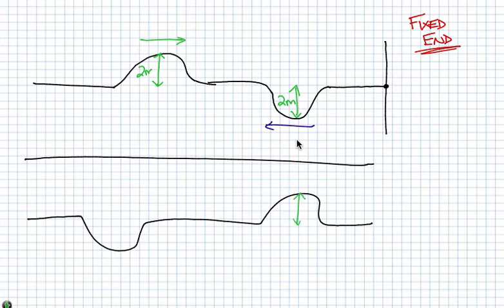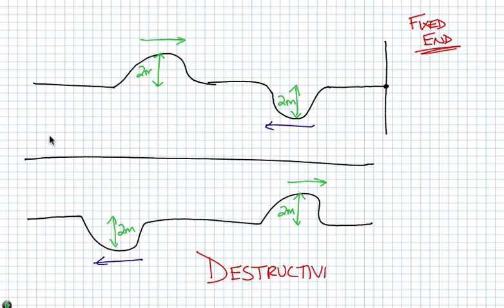So you will have the 2 meter amplitude wave still traveling in this direction, and you will have this 2 meter amplitude wave traveling in this direction. For a brief moment, they'll pass through one another, they will completely cancel out, and then they will continue to travel on their way. And hopefully, based on the vocabulary I've been using, you can realize that this is called destructive interference. And again, destructive and constructive interference are going to help us explain some kind of interesting phenomena.